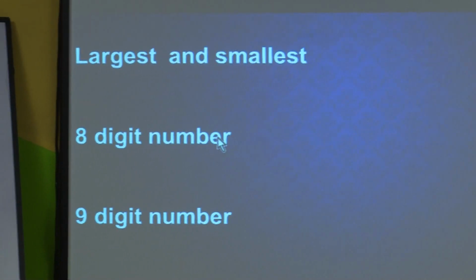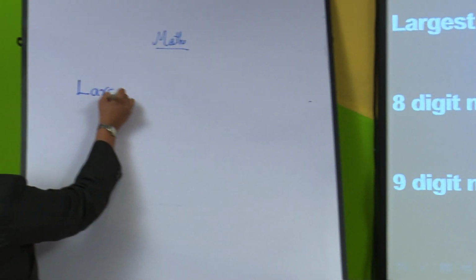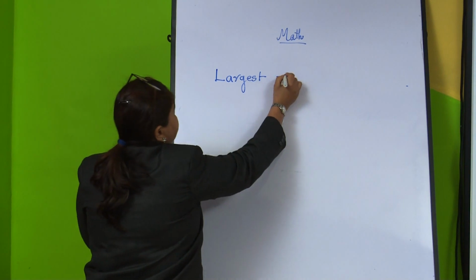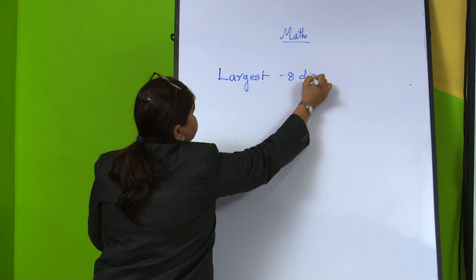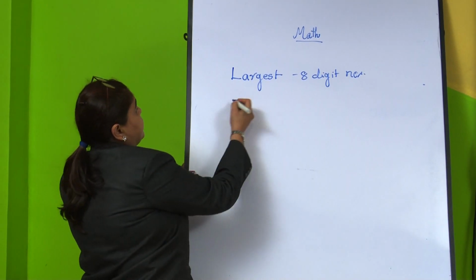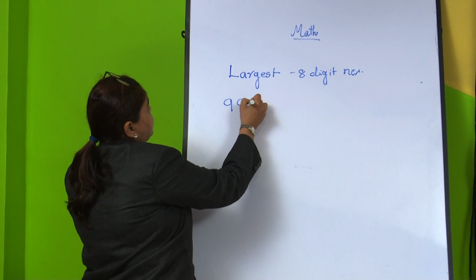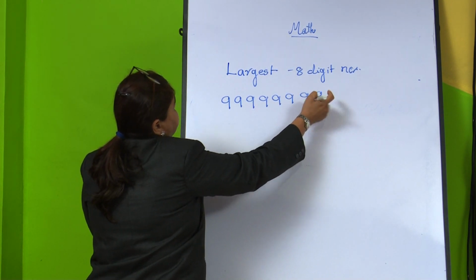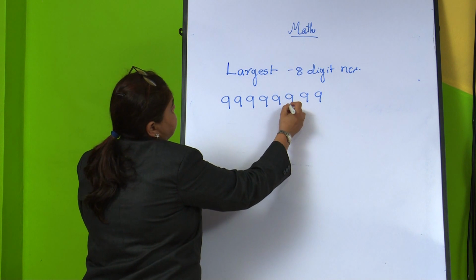What will be the largest 8 digit number? It will be 1, 2, 3, 4, 5, 6, 7, 8. It will be the largest 8 digit number.